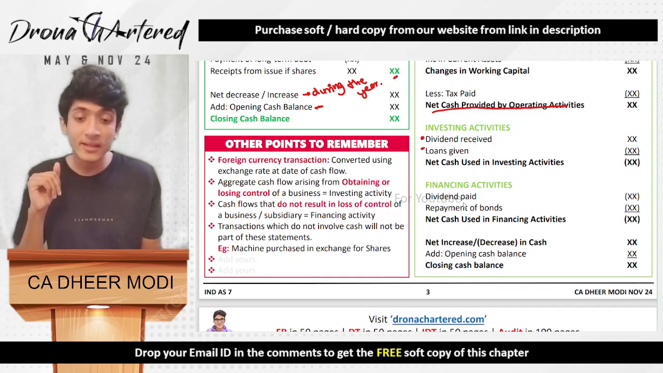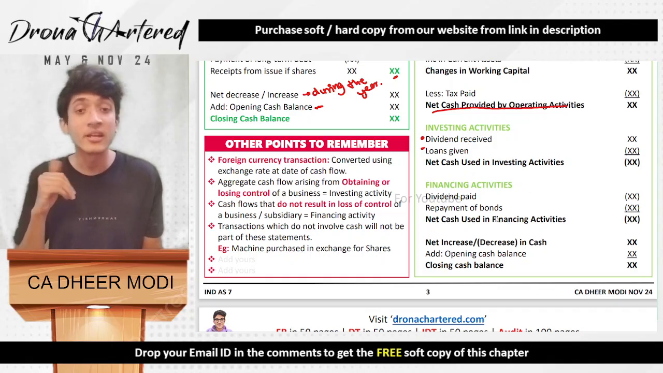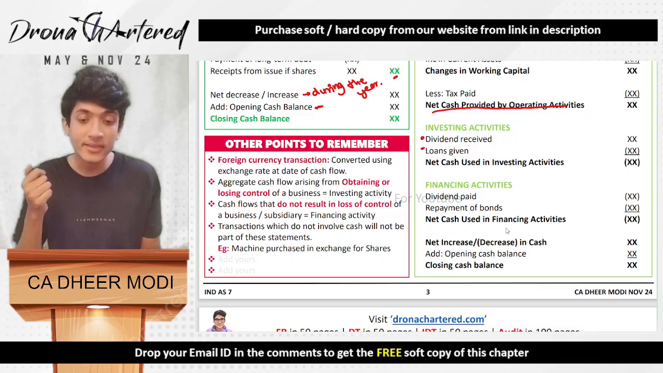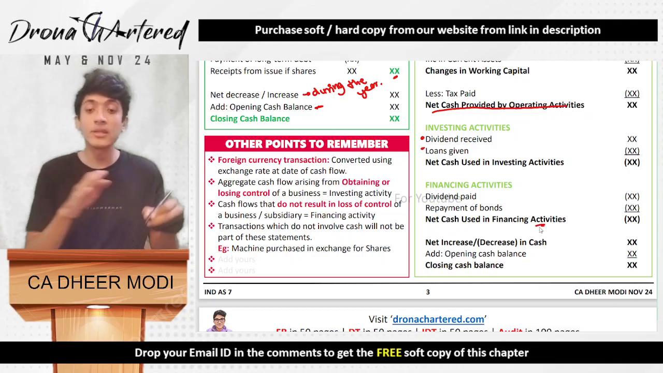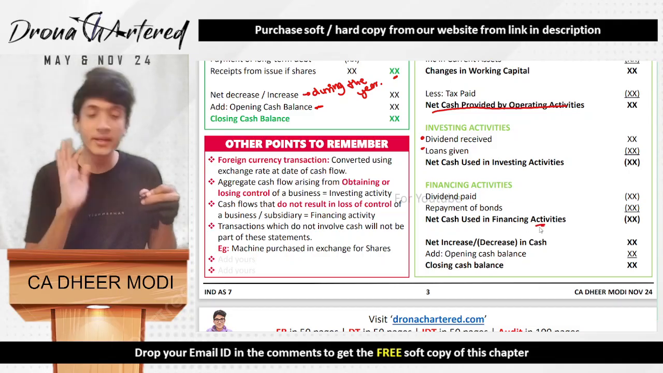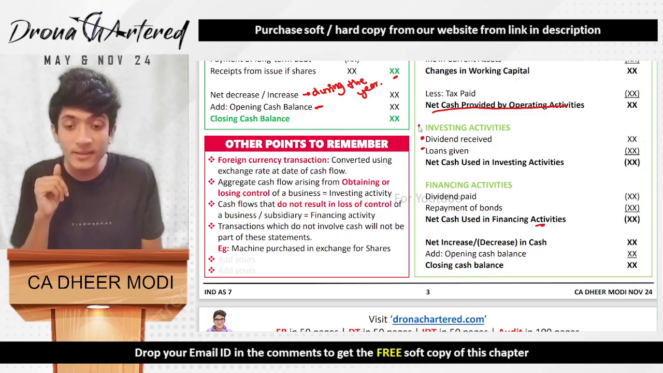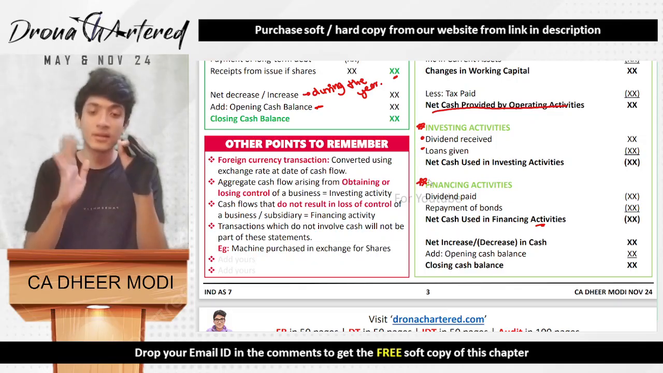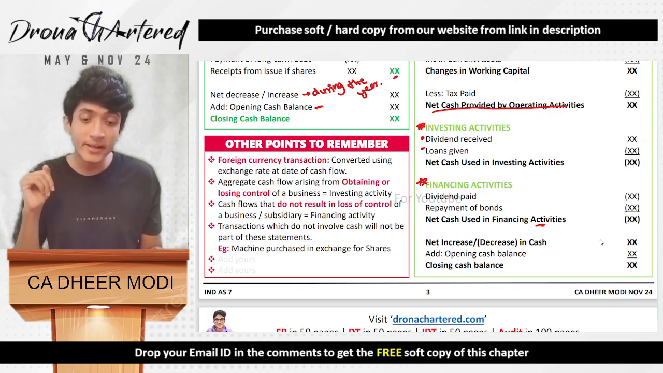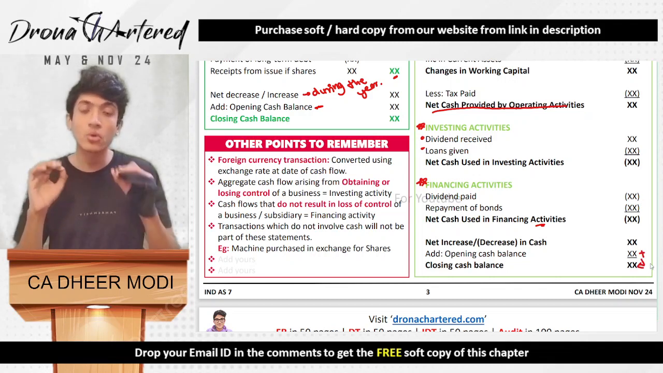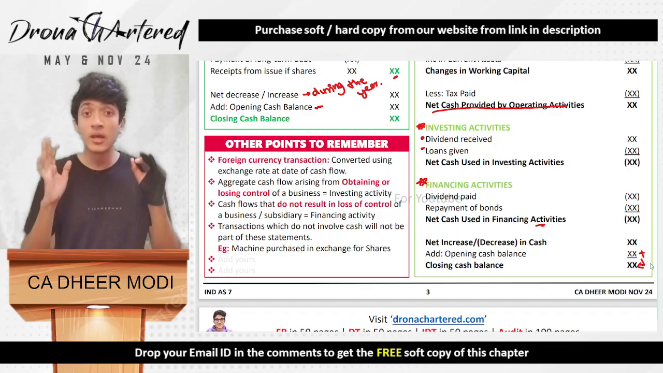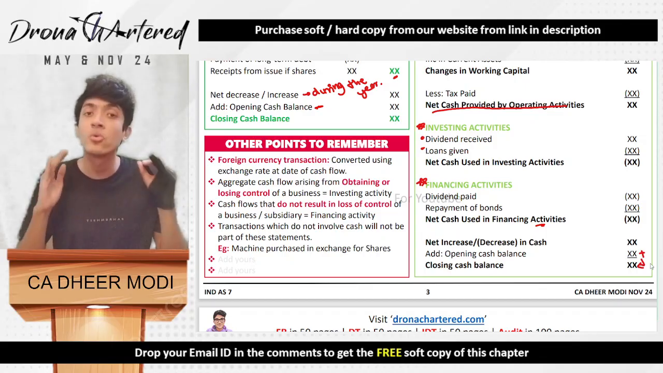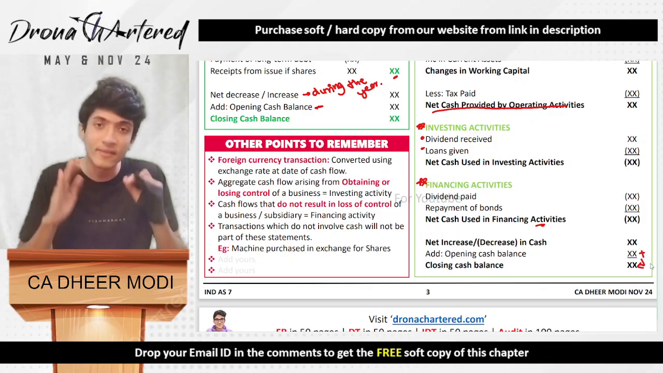Financing activities. Financing activities is dividends paid, repayment of bonds. That is net cash used in financing activities. So if you see, this is the same in the direct method also and the indirect method also. Your investing activities and your financing activities are the same in both the methods, only your operating activities is different. You get a net increase or decrease in cash, you add it to opening, and what you get is your closing cash balance, plain and simple. Okay, so this is a very easy format, you don't have to get scared of it, very logical.